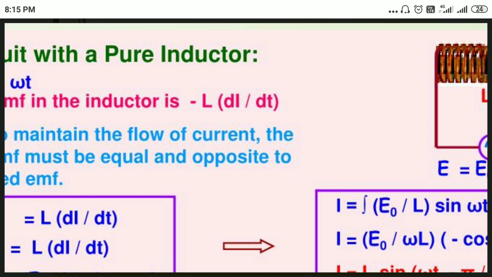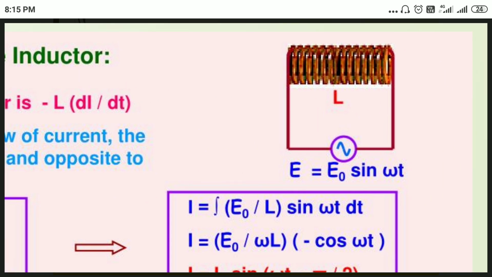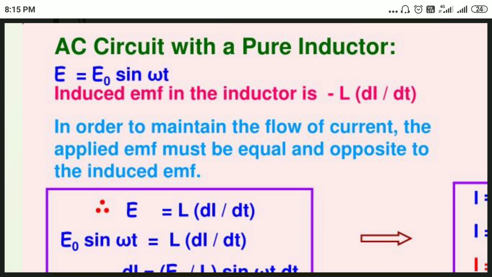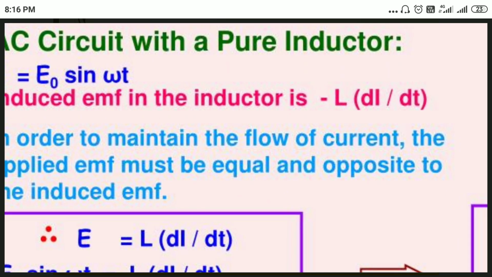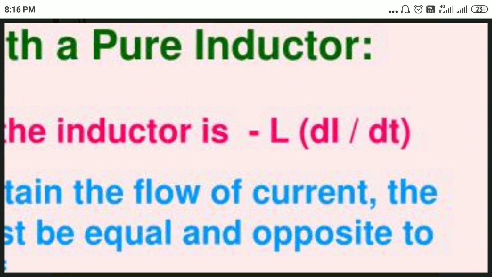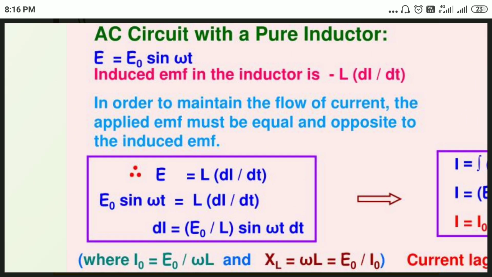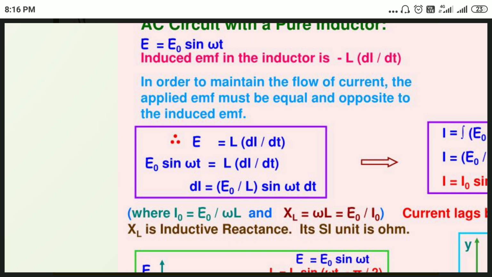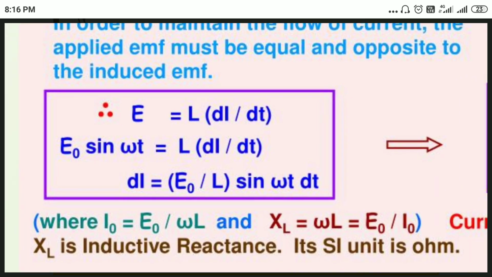When an AC current flows through an inductor, an EMF is induced. What is the induced EMF? That can be written as minus L di by dt.